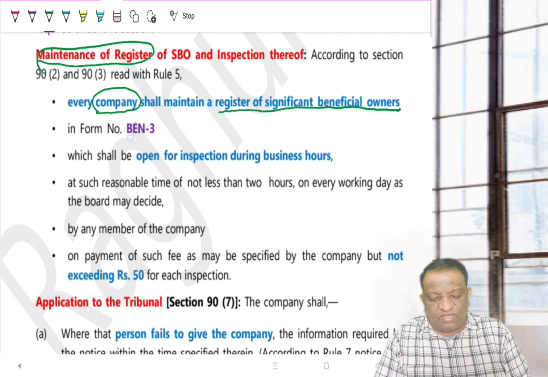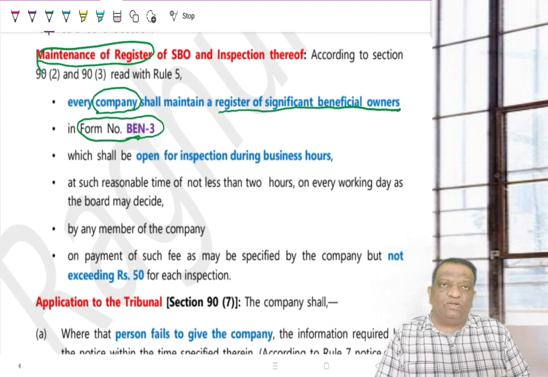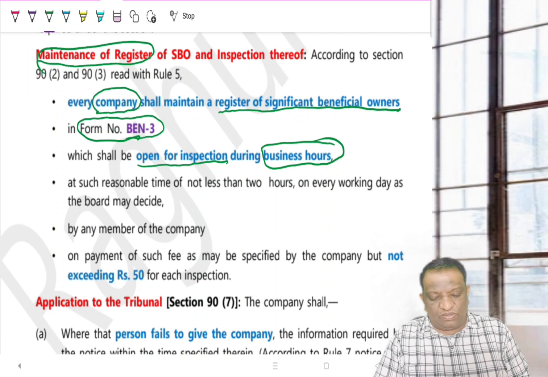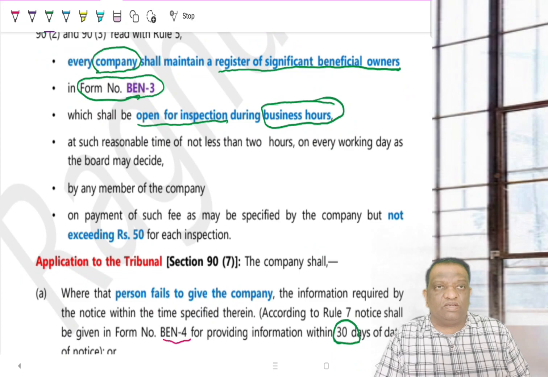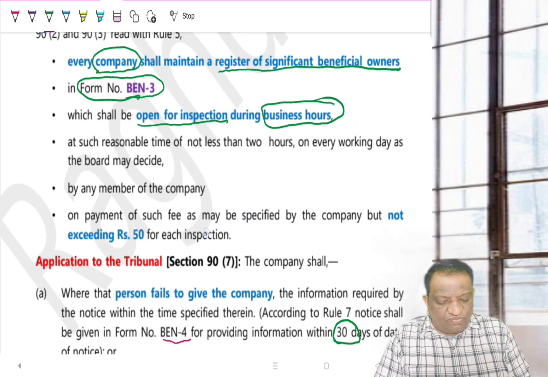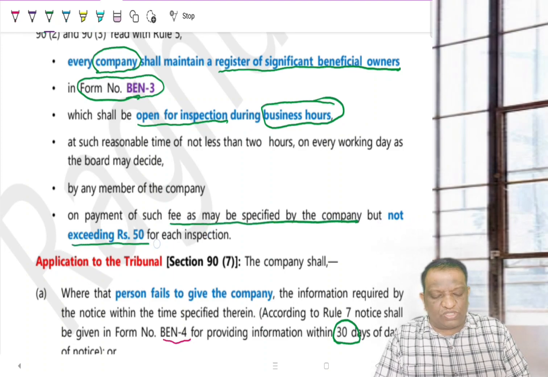What should be the form of it? What is specified in BEN3 of it? Then is it a confidential document, or can it be verified? Yes, it is open for inspection, but during business hours. So it must be open for inspection. Then is any payment required for doing it? Yes. The company is going to decide the fees as may be specified by the company, but it shall not exceed 50 rupees for each inspection. 50 is the maximum, but anything less than that is the choice of the company.